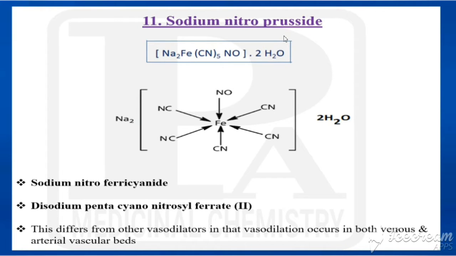Students, already we have seen 10 drugs under antihypertensive agents. So in this class, we are going to see the left drugs under this chapter. First one is called sodium nitroprusside.